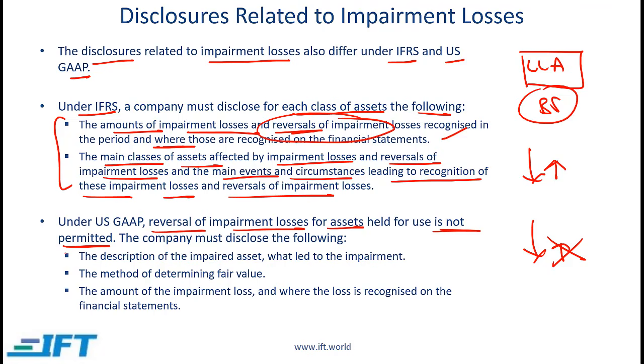With respect to disclosures under US GAAP, we need to provide a description of the impaired asset and what led to the impairment, the method of determining fair value, and the amount of the impairment loss, and where the loss is recognized on the financial statements.